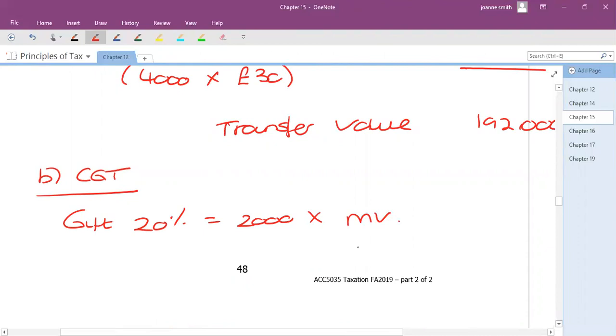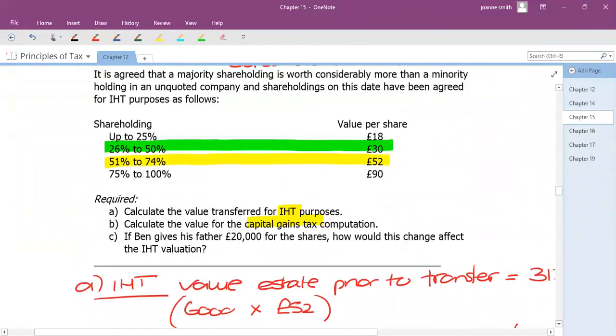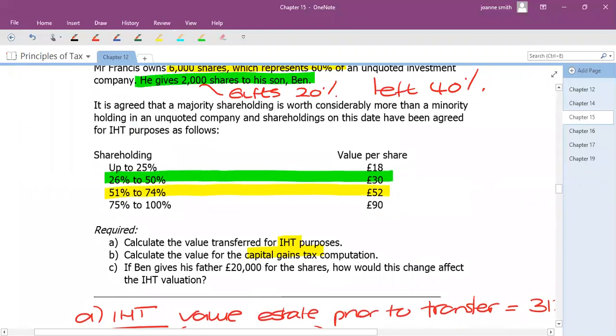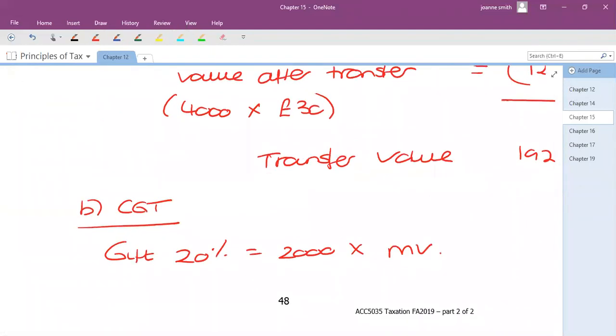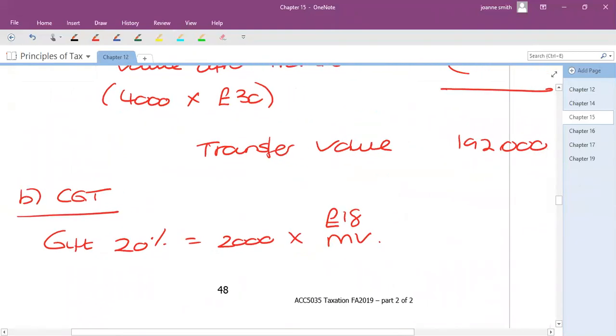Market value because they're free, aren't they? And it's to a son who's a connected party. So any connected party, we always look at market value. So if he gives 20%, that's going to fall in this bracket here. So each share is only going to be worth £18. So that will give the shares a value of 36,000 if we were doing a CGT calculation.